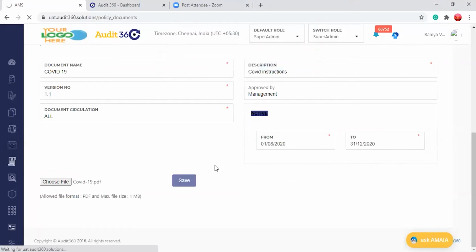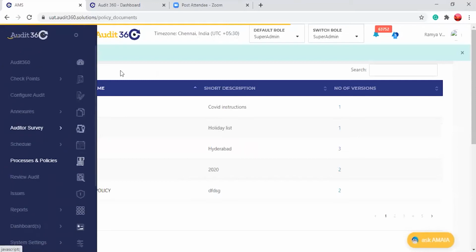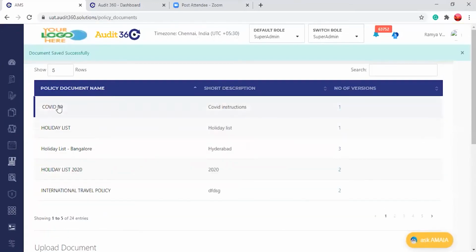I'll show you how to view the previous one and the new one also. So I have uploaded the document and this will be taken up only in PDF format. Current file size will be 1 MB. See, the document is uploaded here, and you can see COVID-19 and COVID instructions.